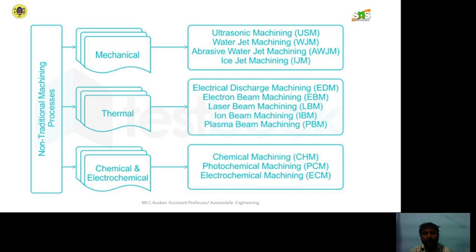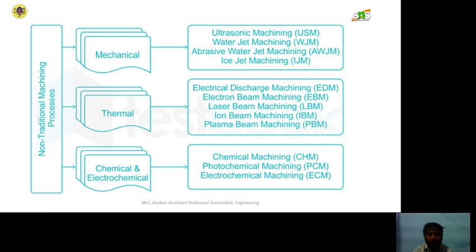In non-traditional machining process, we'll use mechanical, thermal, and chemical and electrochemical energy. In mechanical energy-based process, we will use ultrasonic machining, water jet machining, abrasive water jet machining, and abrasive jet machining. These are the various types of machining in mechanical operations.